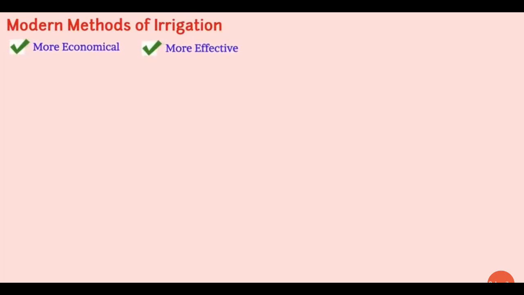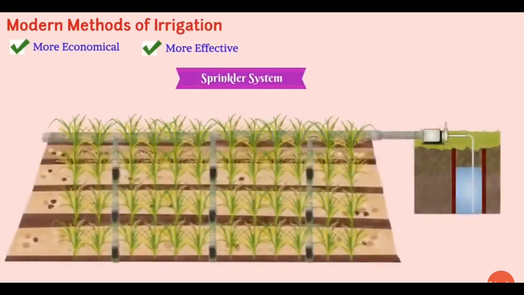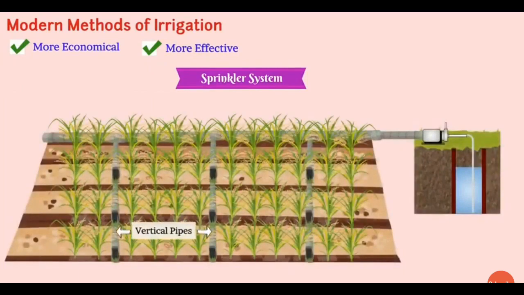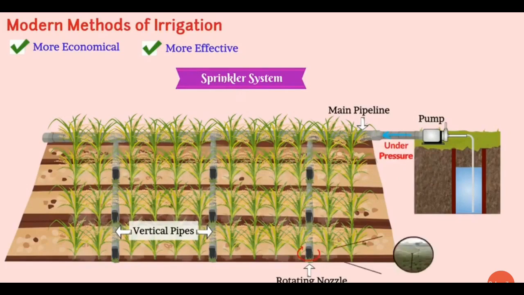Modern methods consist of two types. First is the sprinkler system. In this method, there are vertical pipes and rotating nozzles attached to them. These vertical pipes and rotating nozzles are then connected to the main pipeline. With the help of a pump, the water is allowed to flow through this main pipeline under pressure. Due to the pressure of water, the rotating nozzles start rotating and the water is sprayed over all the crops, similar to rain.